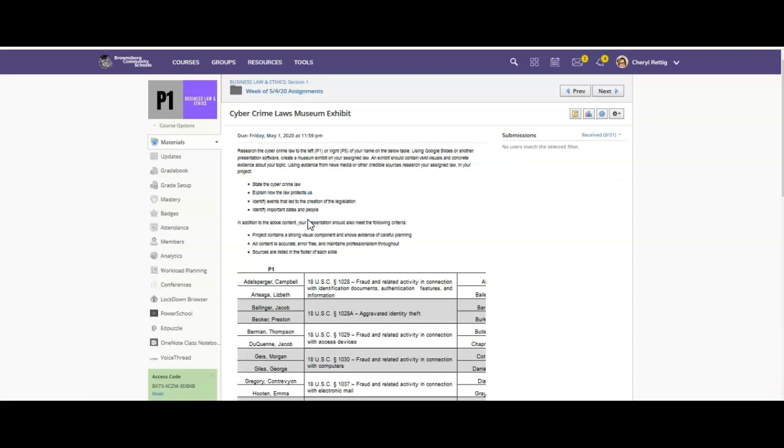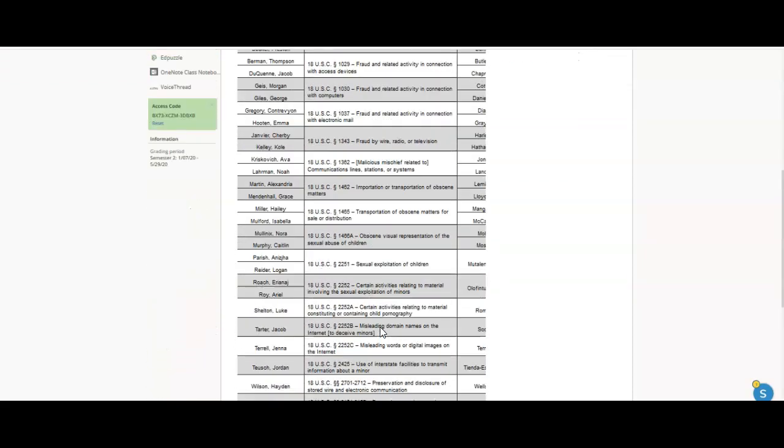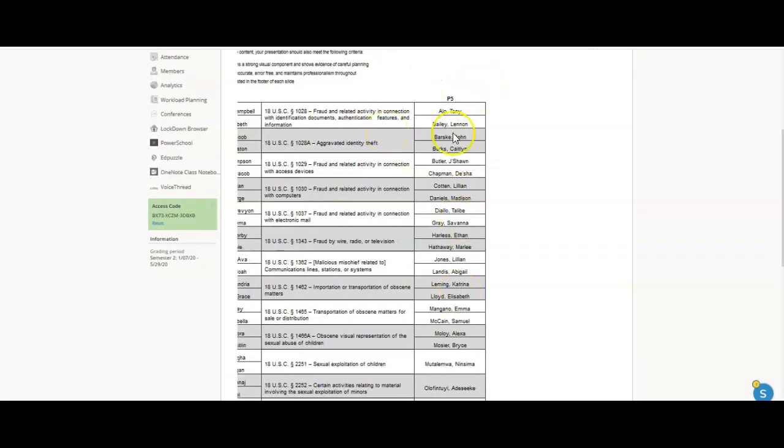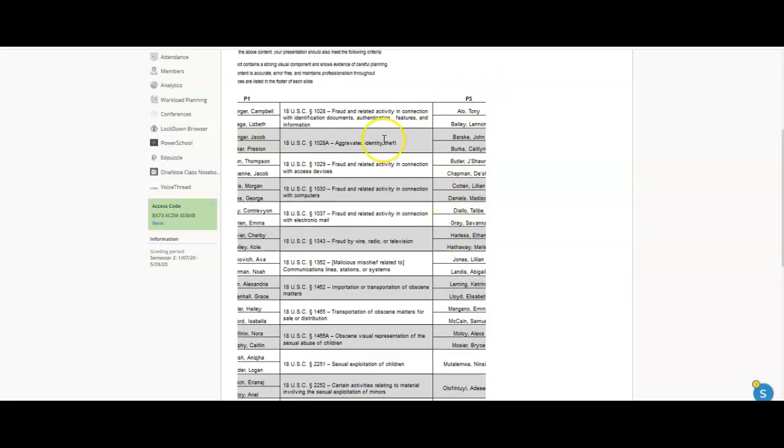So each of you, as you look at this, and this is kind of hard to see here, but hopefully it's going to be bigger for you on your page. You're going to research a cybercrime law, and it's going to be based on what you are assigned in this grid. So if you are in P1, you're going to look in this column here. If you're on P5, you're going to look on this column over here. And then in the middle is the law that you will be researching.